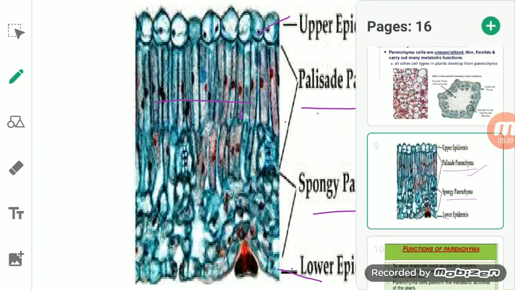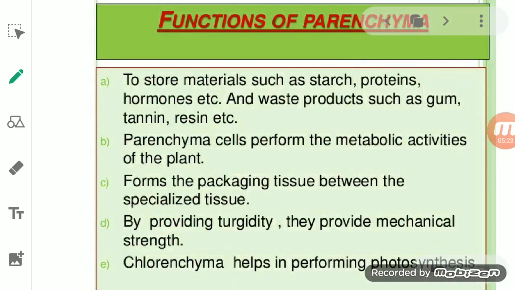Now we will talk about the function of the parenchyma. So what are the different functions of the parenchyma? Right now we have discussed something about chlorenchyma and collenchyma. By this you will get the idea of the different functions of the parenchyma. Let me remind you that we studied in the storage parenchyma that it helps in storing material. So the first function is that it stores starch, protein, hormones, etc. It acts as a storage cell, not only for the good things, that is the starch and the protein, but some of the waste products are also present in it.